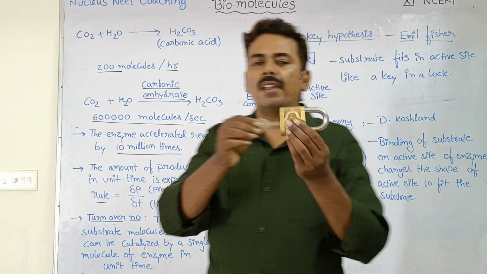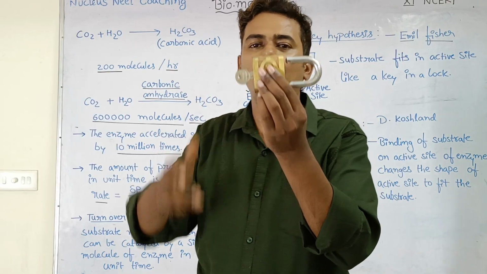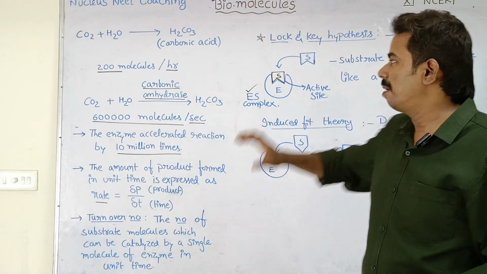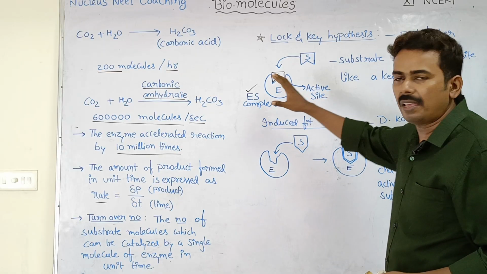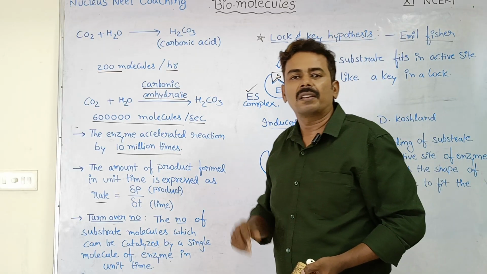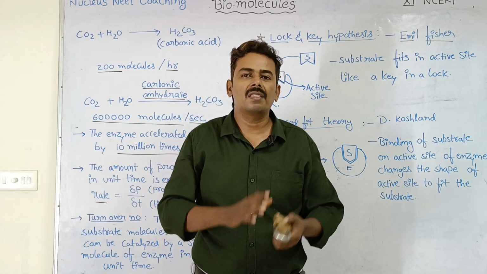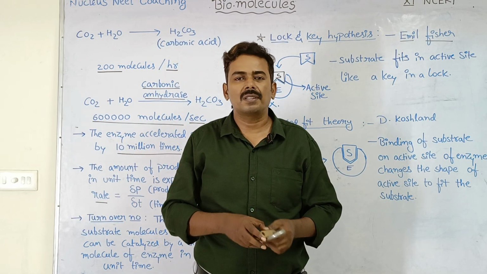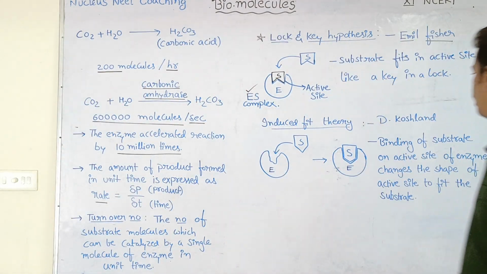And only when a proper key fits in a lock, then only it is able to open the lock. So only when a proper substrate is able to bind with the enzyme in the active site, then only the catalyzed reaction will take place. Then only the enzyme can catalyze the reaction. Otherwise, there will be no reaction. Understood the concept?